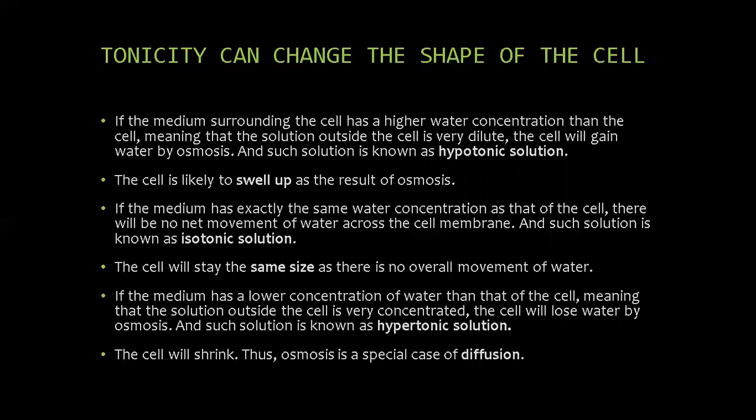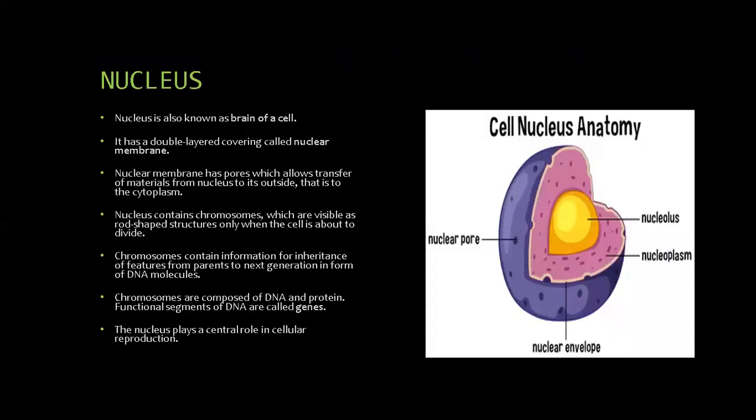Let's see about the nucleus. The nucleus is also known as the brain of a cell. It has a double-layered covering called the nuclear membrane. The nuclear membrane has pores which allow transfer of materials from the nucleus to its outside, that is, to the cytoplasm. The nucleus contains chromosomes, which are visible as rod-shaped structures only when the cell is about to divide.